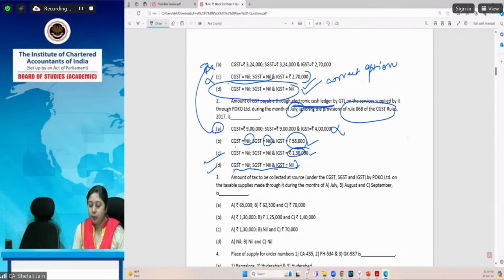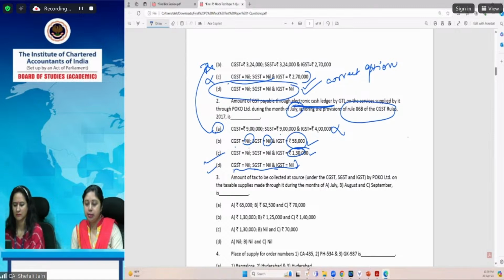Now the third question. The third question is the amount of tax to be collected at source under CGST, SGST, and IGST. One question can come to your mind: when we are taking electronic credit, and the amount is payable through the electronic cash ledger, why have we not deducted the TCS amount? Because nothing has been mentioned in the question. It only says amount payable through electronic cash ledger.